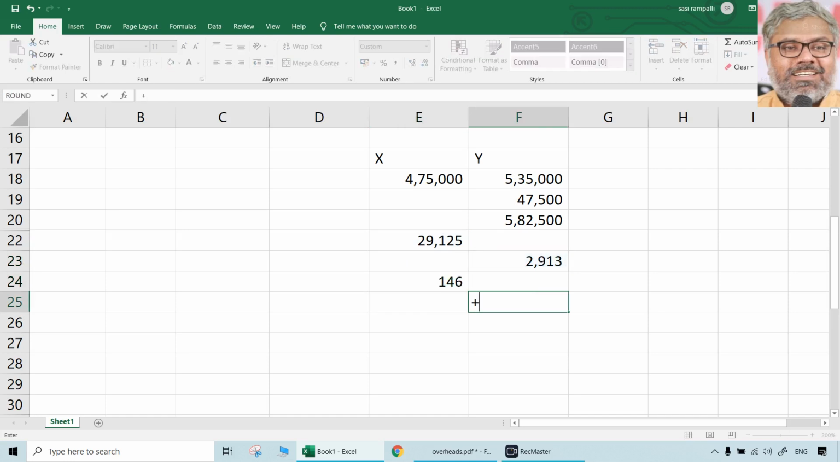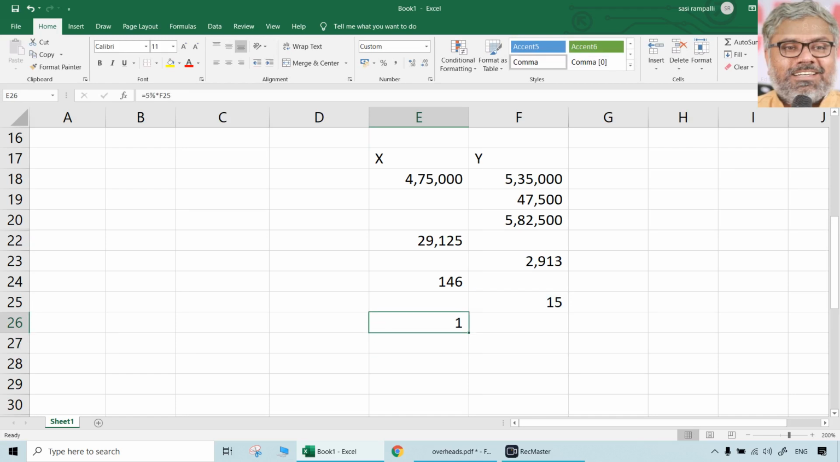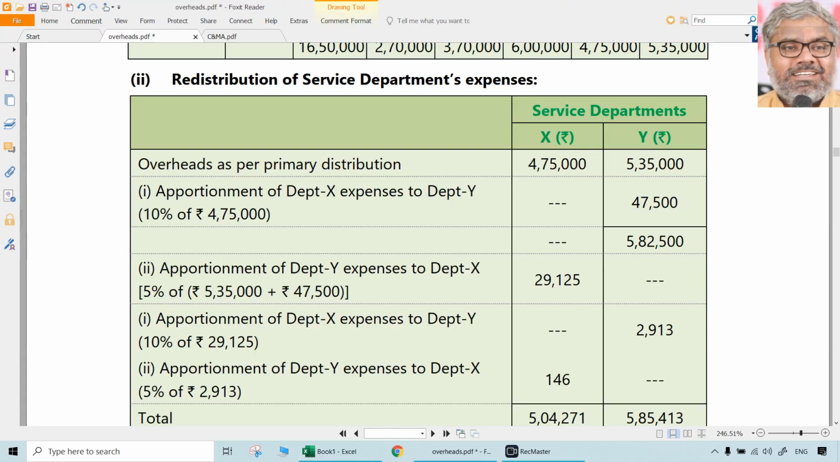Again, 10% of that should go to Y. There is no limit to it. Where should we stop? Somewhere we should stop where the amounts are very small. Let us say 5% of this is very small, as good as not even 1. So let us stop here itself. So what is the total now? That is 5,19,000.